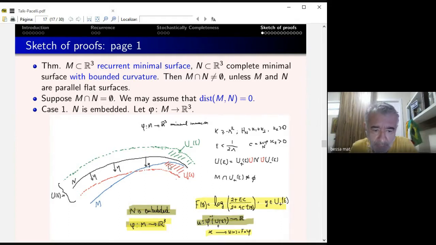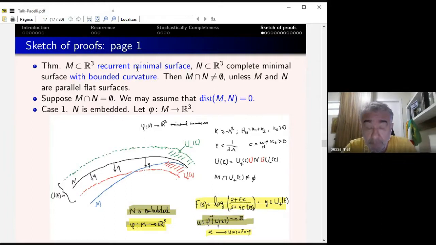M is the recurrent one, the blue one here. N is a complete minimal surface with bounded curvature, and then they intersect unless they are parallel flat surfaces. Let's say they are parallel planes. I say flat surface because it could be a plane minus points, since a recurrent manifold doesn't need to be complete. But if you want to think of it as complete, you can think of two minimal surfaces.